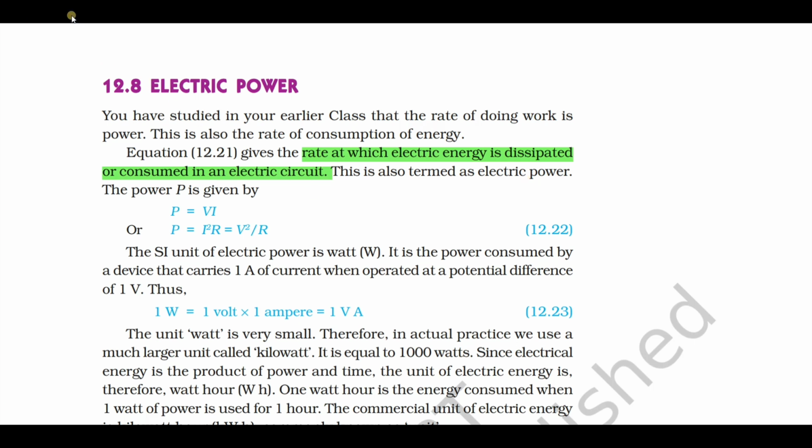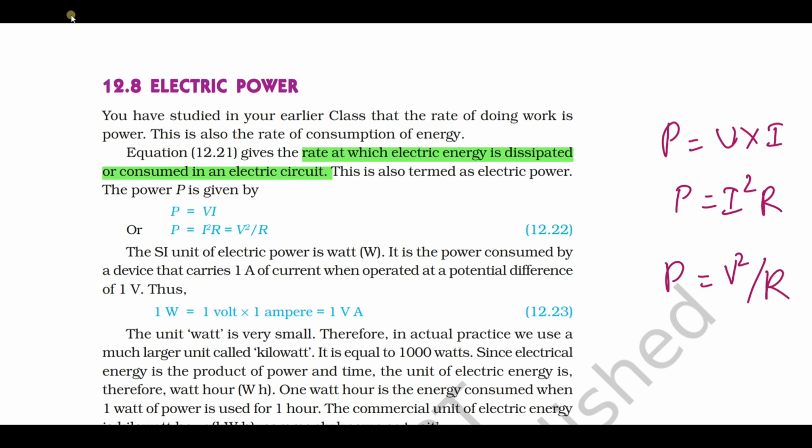List the ways by which you can express the power. You have different formulas. The first formula is P equals VI. Next, P equals I square R, or P equals V square by R. These are the ways by which you can express the power. What is the SI unit of power? The SI unit of power is watt.